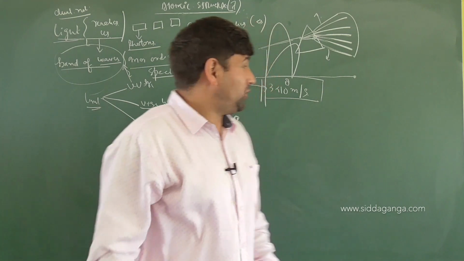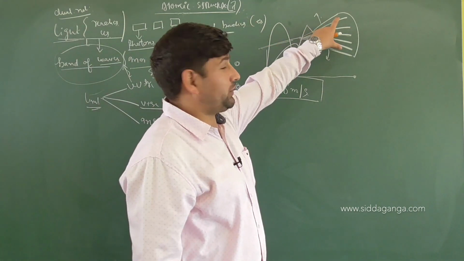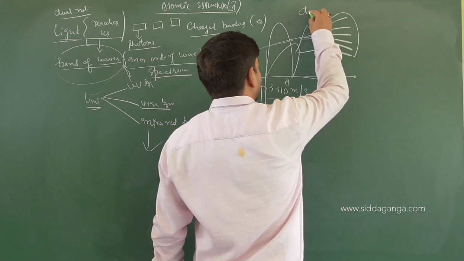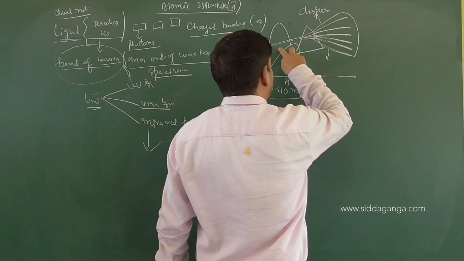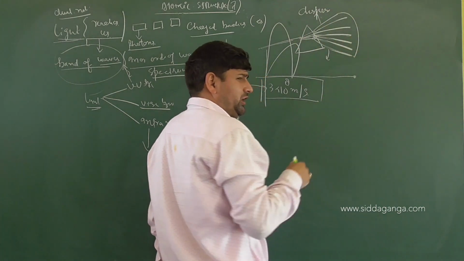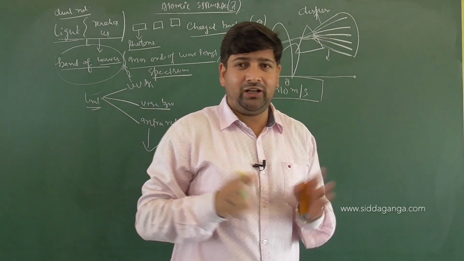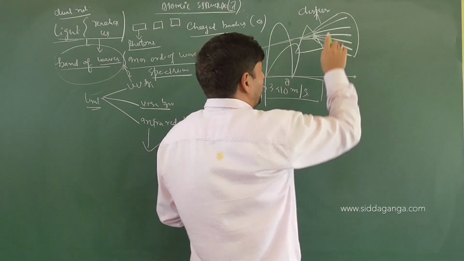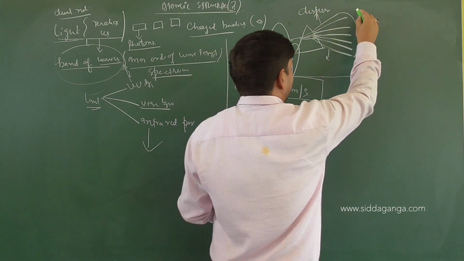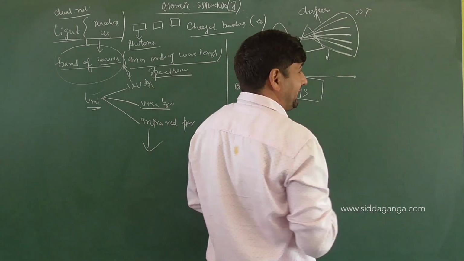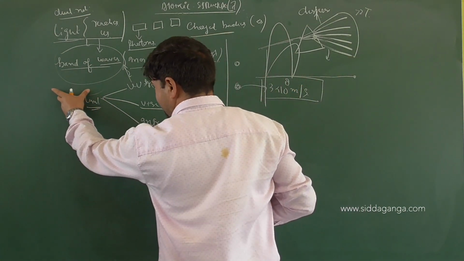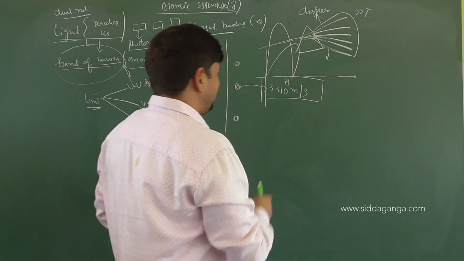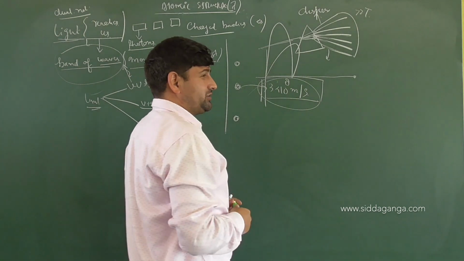Clear or not? So white light is breaking down into colors. What do we call this breaking as? Breaking is called dispersion. Breaking of white light into its constituent colors. Not only white light, breaking of light into its constituent portions is called dispersion. And the arrangement of those portions in terms of their increasing wavelengths, we call that a spectrum. I hope you understood the basic clearance of the spectrum here, the electromagnetic spectrum, what exactly it means. Clear, children? So they travel with the speed of 3 into 10 to the power 8 meters per second.